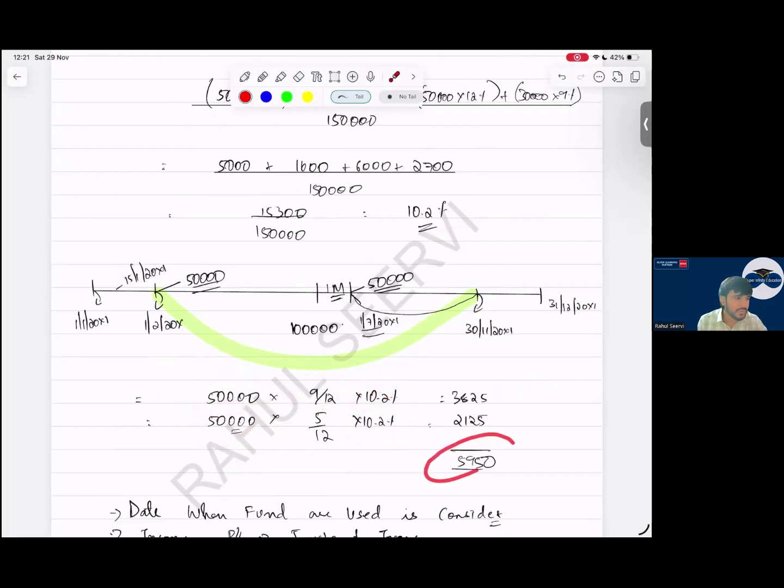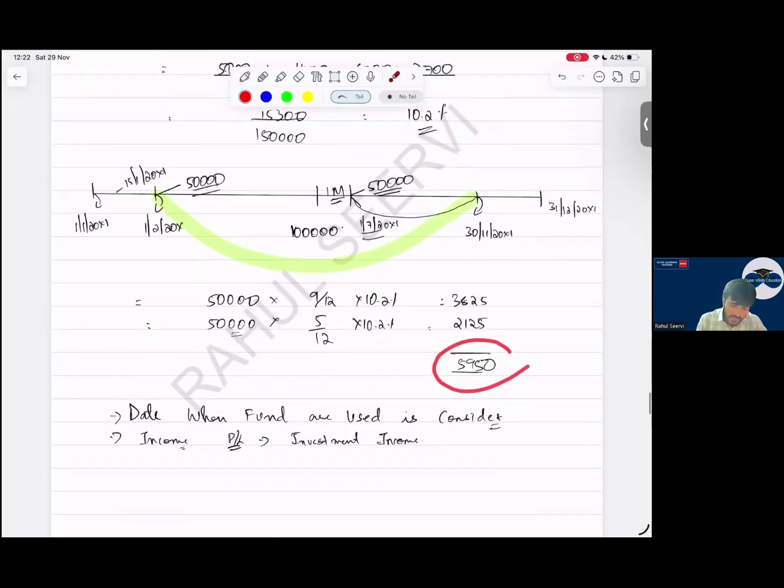The amount that will be capitalized is 5,950. Sir, and the remaining interest will go to P&L. Simple. Sir, will investment income be reduced here? No, beta. We will not reduce the investment income. Simple.